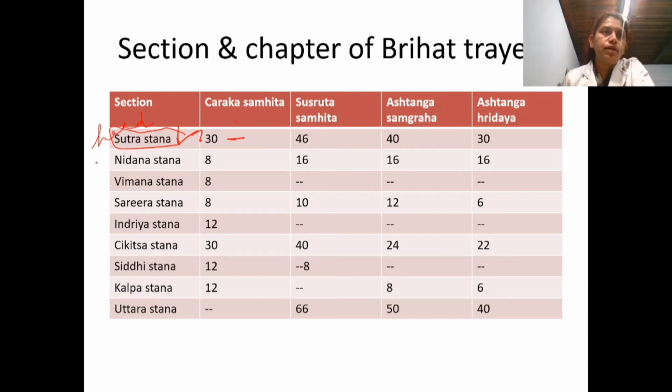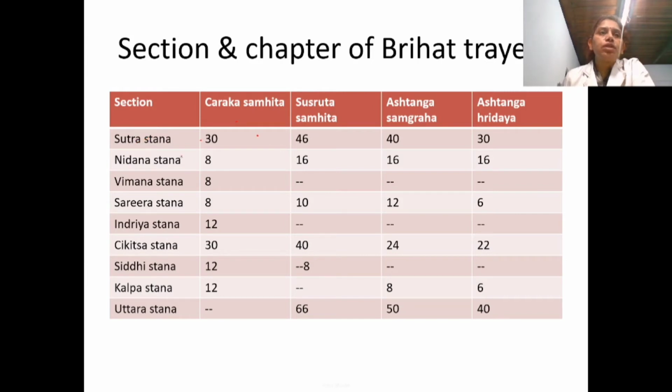Head means it is a very important part of the body. Likewise, it is the main part of this Charaka Samhita. That's why the Sutrasthana is considered the head of the Charaka Samhita. The Sutrasthana also has another name, that is Shlokasthana, slokas or stanzas. So Charaka Samhita Sutrasthana consists of 30 chapters.